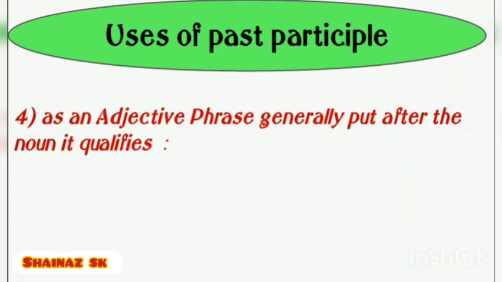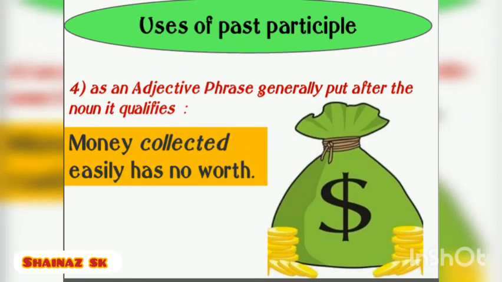Next we use past participle as an adjective phrase generally put after the noun it qualifies. Let us see the example. Money collected easily has no worth. Here the past participle collected is used as an adjective phrase. Collected easily is placed after the noun. So we can use past participle as an adjective phrase.